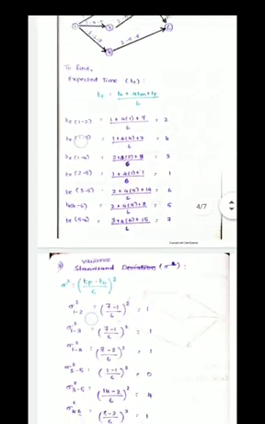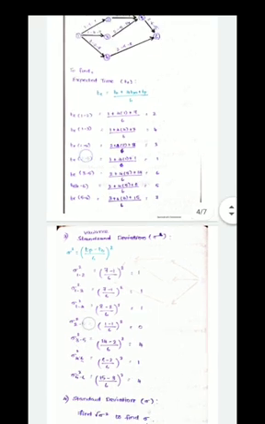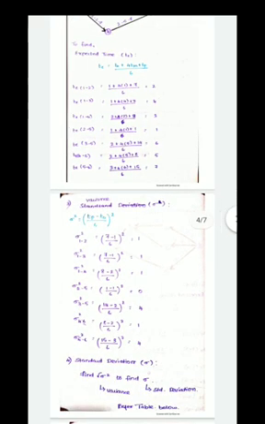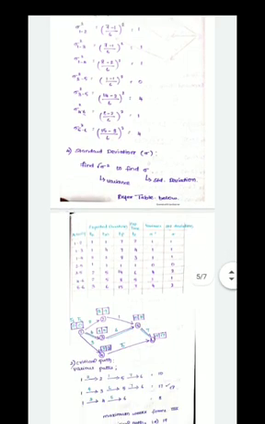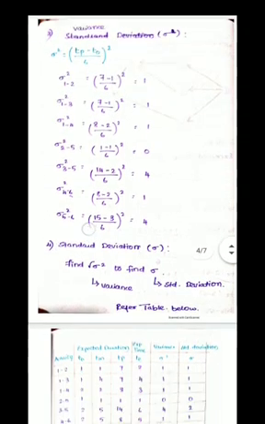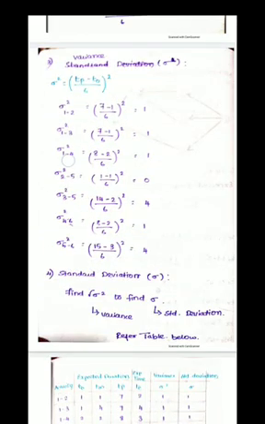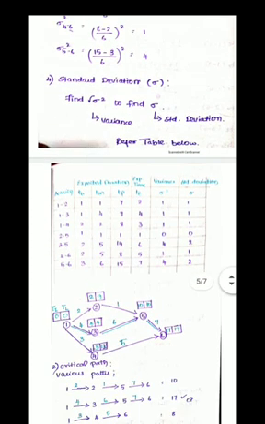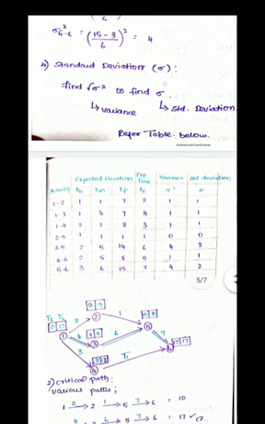You need a neat representation of what you have done in the calculation. These all are the calculation part which I have done simply to explain to you guys how to do the calculation. If I had written the tabulation, you would not have understood. So I have done all the calculations over here. It's not necessary. If you need a clear explanation when you solve the problem, you can do it, or simply you can use a calculator and fill in the table. So here with the table given in the question, I've added 3 more columns, that is expected time TE, variance sigma squared, and standard deviation sigma, and I've filled up the answers.